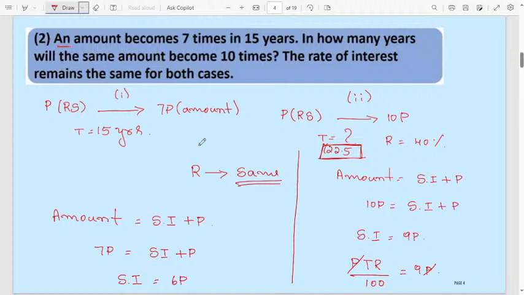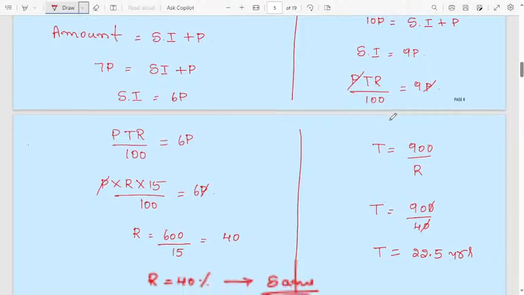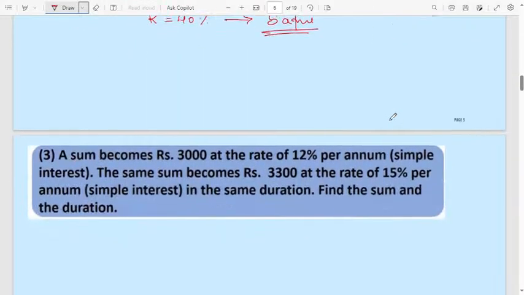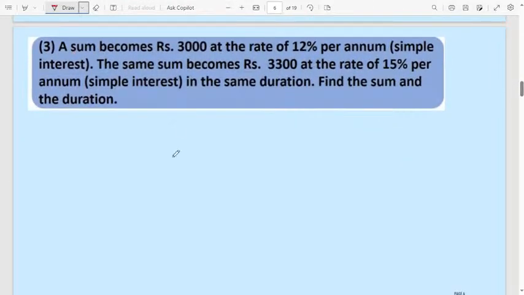Here they have given two cases, but you have to remember the rate of interest is the same for both cases. The first principal will become 7 times in 15 years. Using this, simplify and you will get the value of R, which is 40%. Using this R value, you can calculate the time period, how many years the principal requires to become 10 times the original principal. Very easy question. Try to solve it 2-3 times, then you will get the idea. Quickly you can solve. Let us move to the next question now.